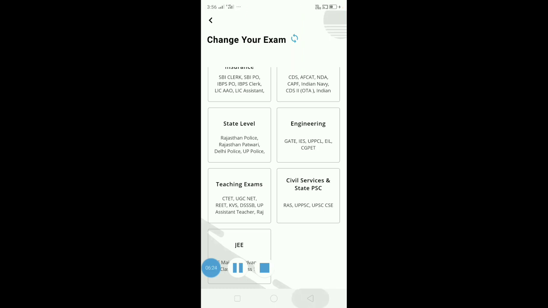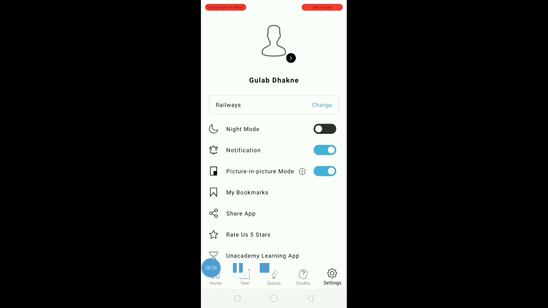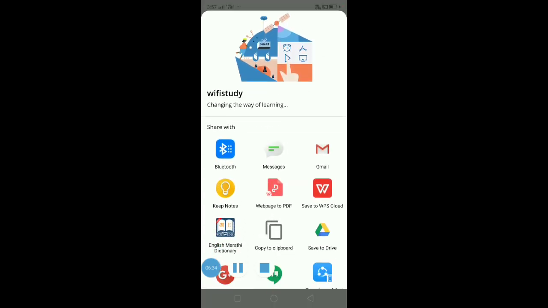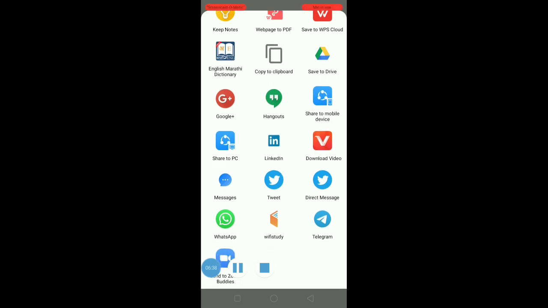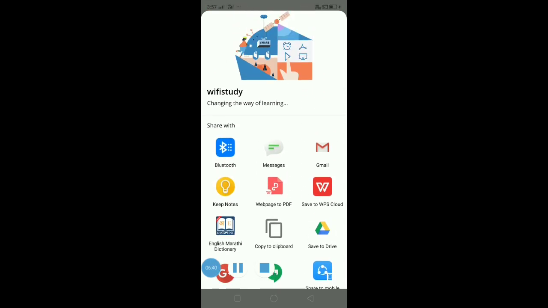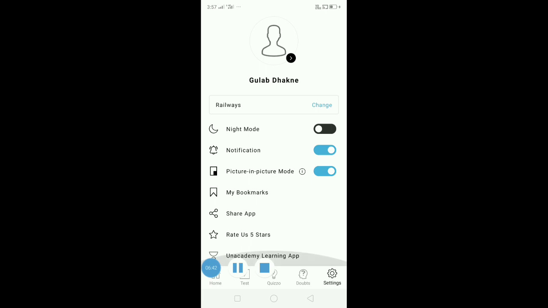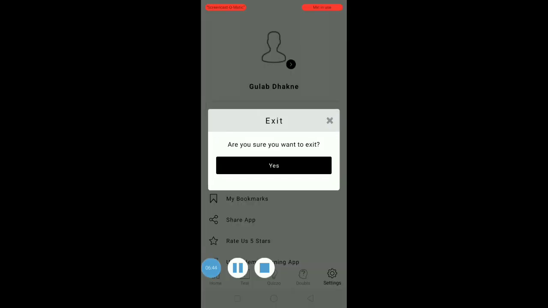Here you can change your exam as per your requirement, and you can make any changes in the profile section. You can share the videos also to different social media apps or different video editing apps or anywhere you want to share your video.